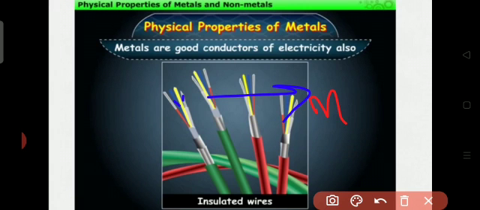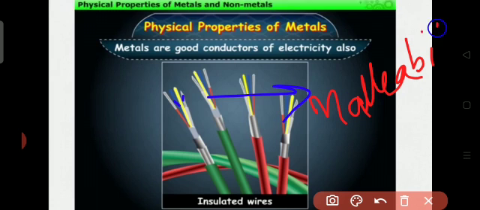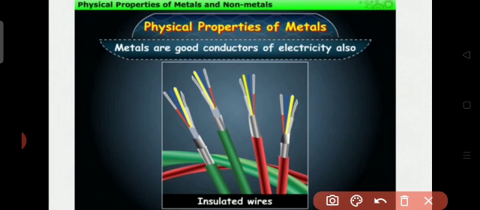What is the spelling of malleability? M-A... Malleability. Metals have the property of malleability.